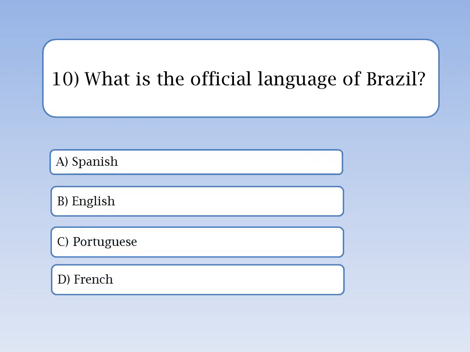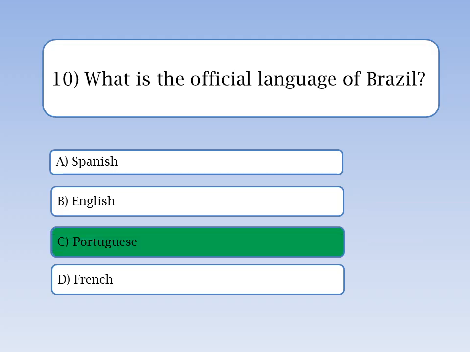Here's question 10. What is the official language of Brazil? A. Spanish. B. English. C. Portuguese. D. French. You have 5 seconds to think. Time's up. The correct answer is C, Portuguese. Brazil was colonized by Portugal, which is why Portuguese is its official language.